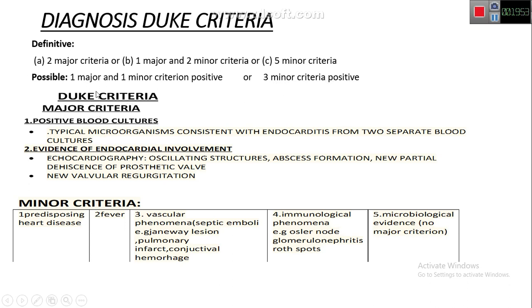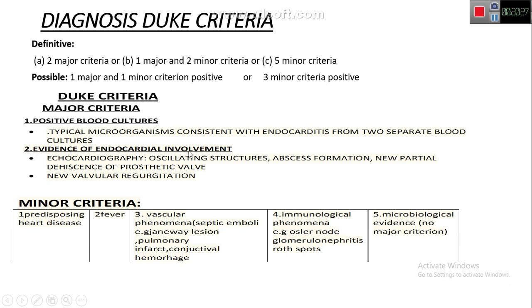Now, what is Duke's criteria? The major criteria are two: positive blood culture and evidence of endocardial involvement. How can we say positive blood cultures? Typical microorganisms consistent with endocarditis, like HACEK organisms, Strep and Staph organisms, from two separate blood cultures. So we take two cultures separately, and if they show positive organisms for endocarditis, then the first criterion is fulfilled. Then evidence of endocardial involvement.